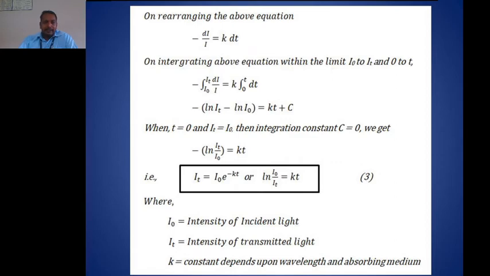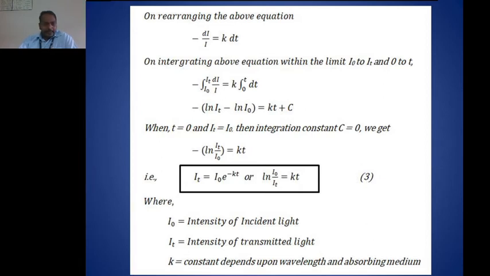Everybody knows that the integration of dI by I equals ln of I, log to the base e of I. By using this formula and putting the lower and upper limits of the integration, we get minus ln of I_t minus ln of I0 equals k into t plus c, as k is a constant, where c is the integration constant.